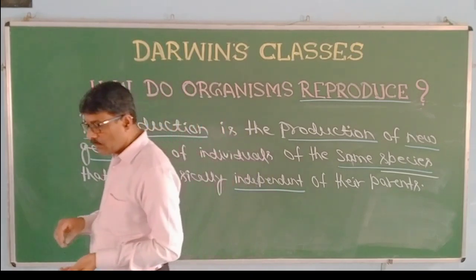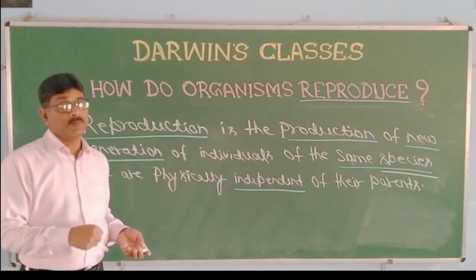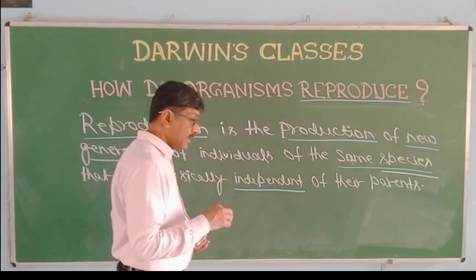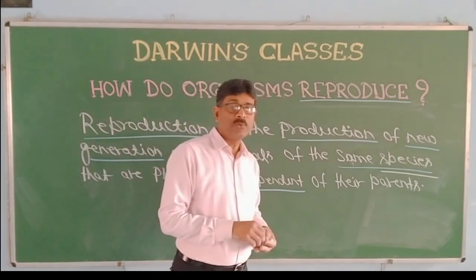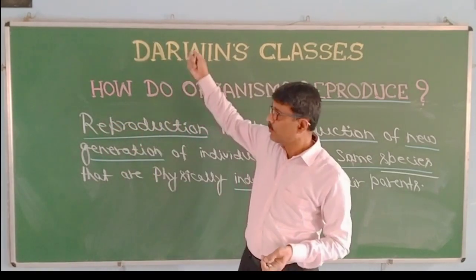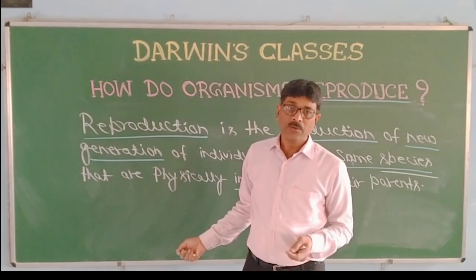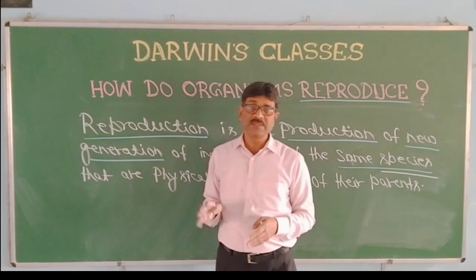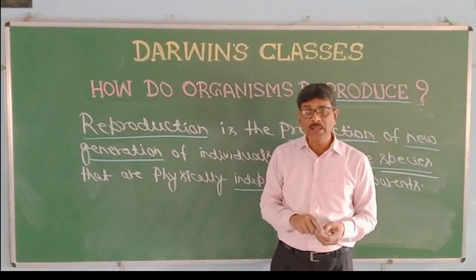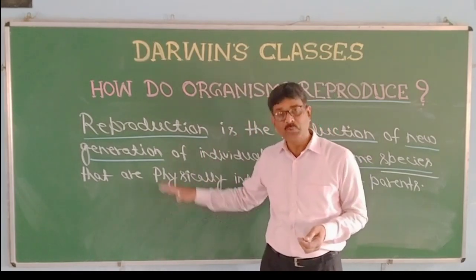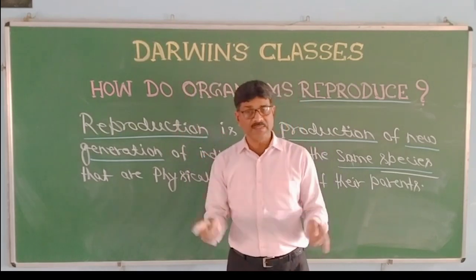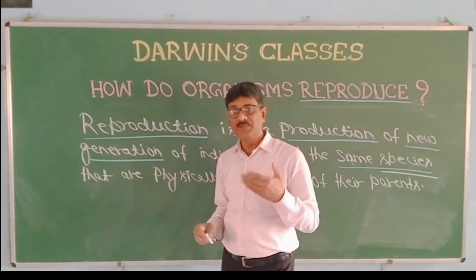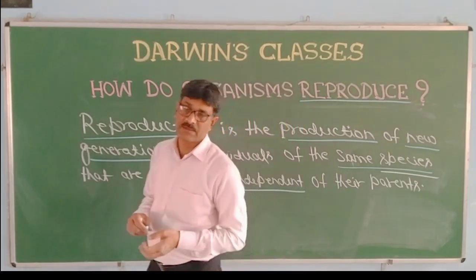groups. So it is the hierarchy in classification, that while going from top to bottom, the similarity increases and differences decrease, and while going from bottom to top, differences increase and similarity decreases.